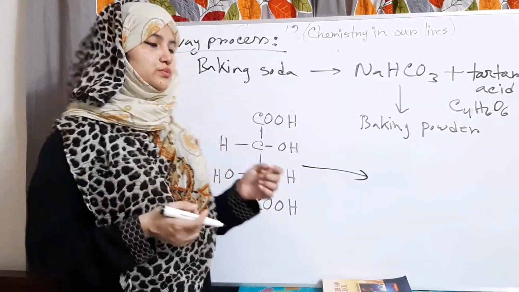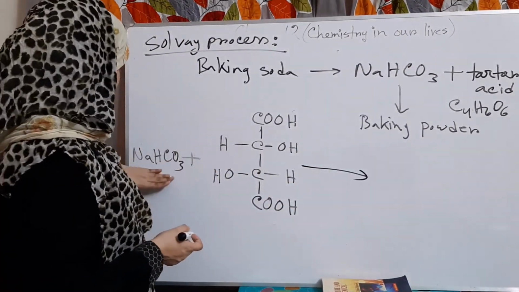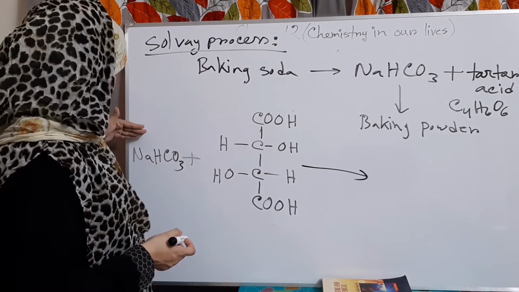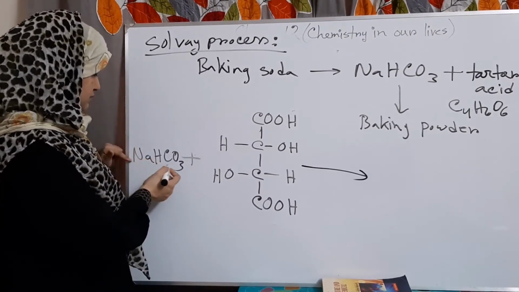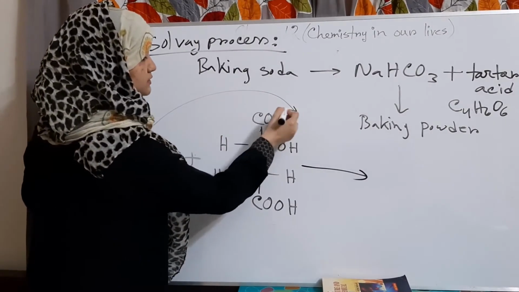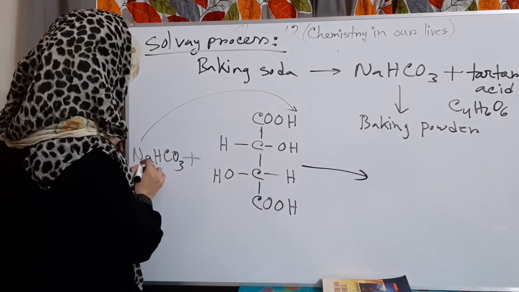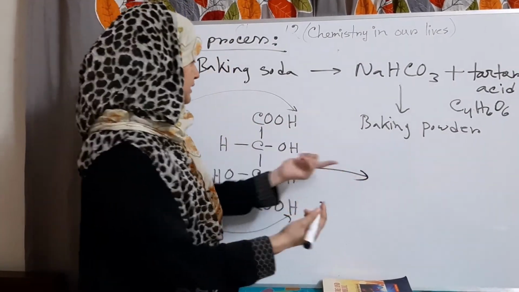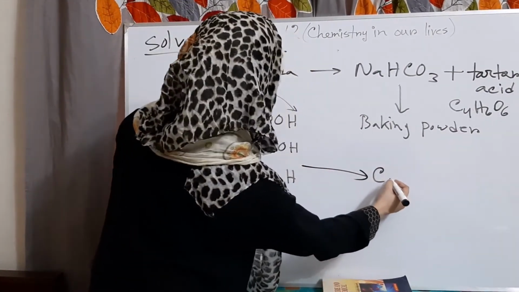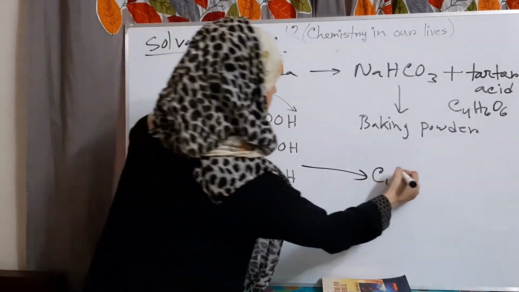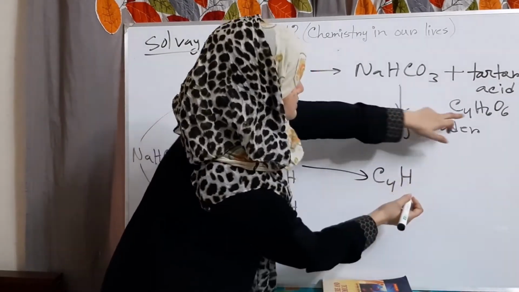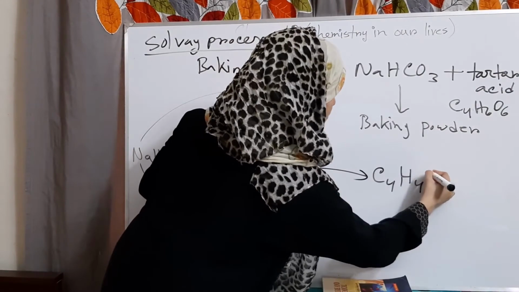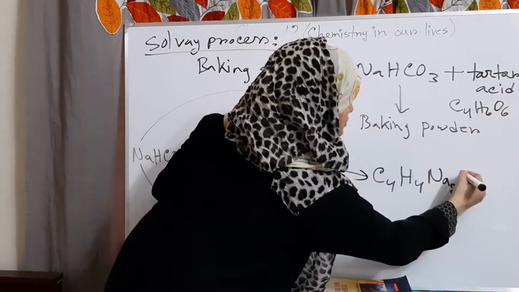This is the acid and this is the base, sodium bicarbonate, and the metallic part of this salt, sodium, replaces the proton, the hydrogen ion from this acid, and the product will be, I write the molecular formula, okay, C4, 2 hydrogen will be removed from tartaric acid, and 2 sodium is added, and O6.